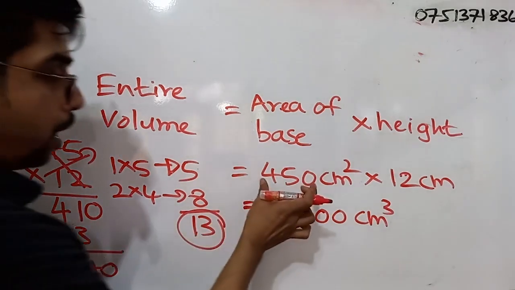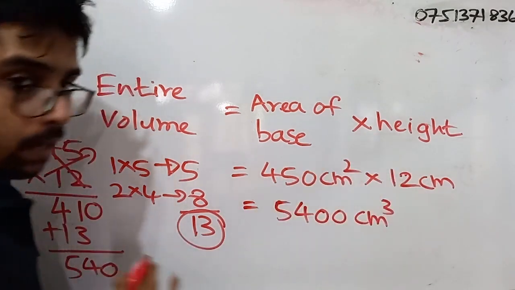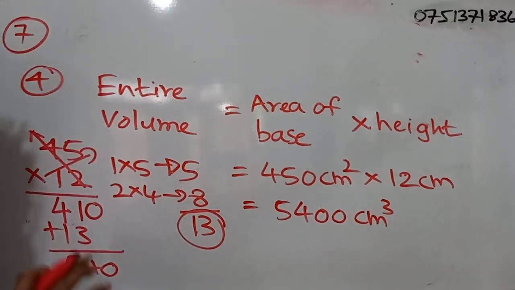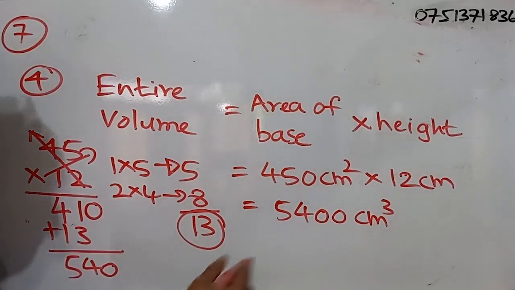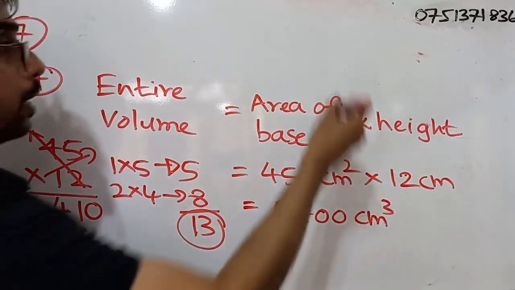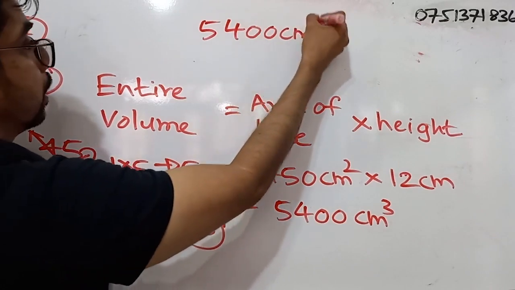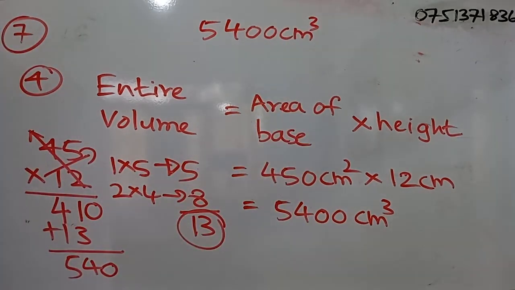So anyway, when we multiply 450 by 12, whatever method that you use, we get what? 5400 cubic centimeters. Now, this is the entire volume of the tank, right? So we will write it somewhere so we can clearly see that, right? Right. So now, we calculated what? We calculated the amount of water that is inside the tank. What is that? We calculated that now.